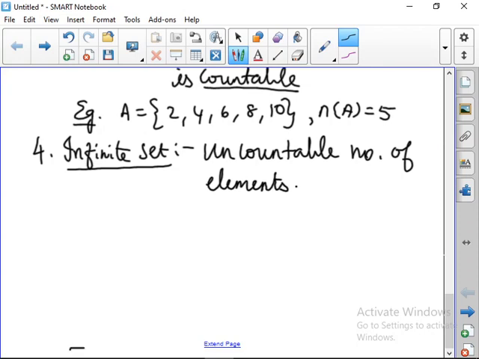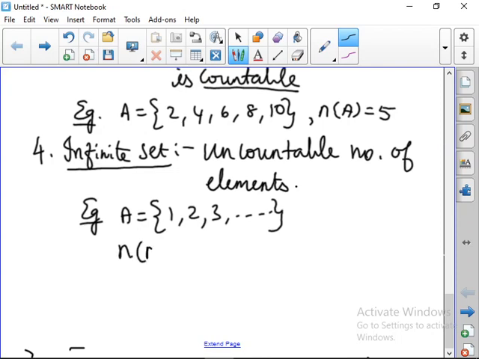Example, we can take A is equal to 1, 2, 3, etc. The natural numbers are uncountable, so n of A is equal to infinite. We cannot count the number of elements. So the cardinality number of an infinite set is infinity.